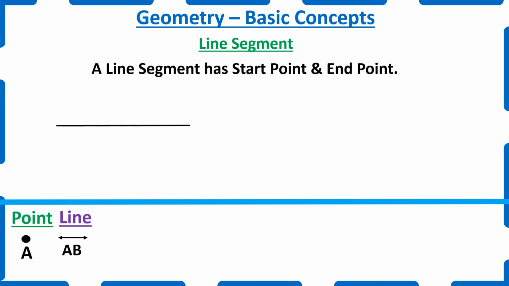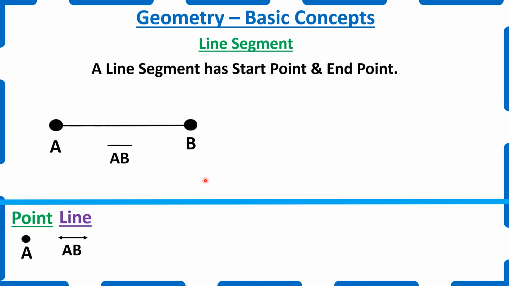For example, this is a line, we know that. So, how does it become a line segment? It has a starting point and an ending point. How will we be naming the points? A and B as usual. So, how will we be reading this? We will be reading it as line segment AB. Please note, in this line we don't have an arrow mark on both ends. Why? Because we have a starting point and an ending point. So a line segment has a starting point and an ending point and it has a fixed length.